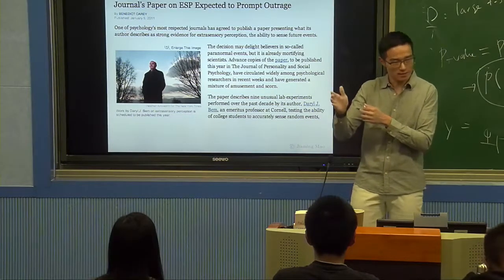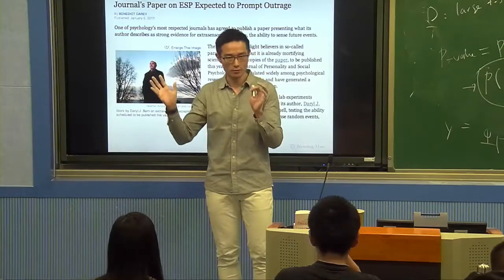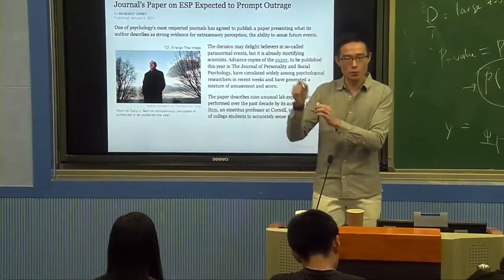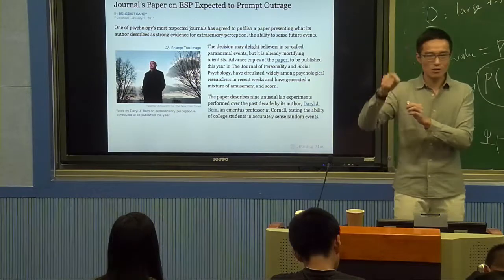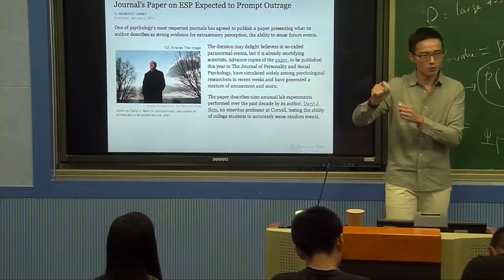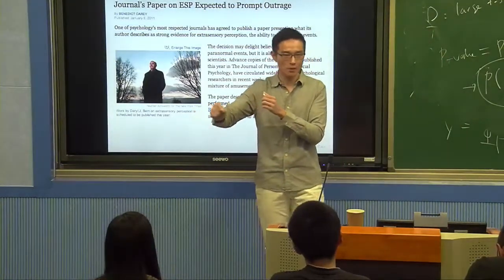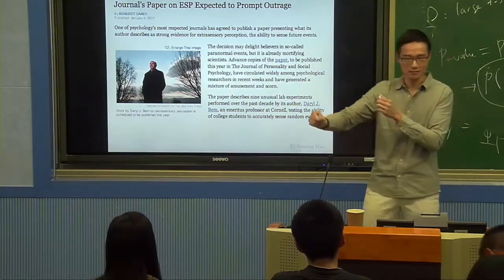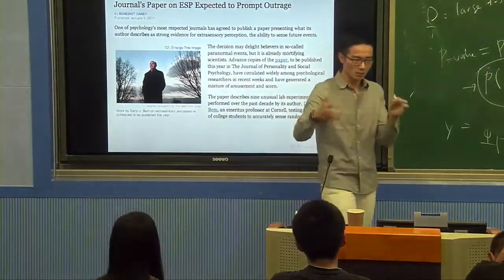So our prior knowledge strongly suggests that H0 is true. H0 means we cannot sense the future. So in order for you to prove this is wrong, to accept H1, your evidence should be extremely strong, in other words, strong enough to refute thousands of years of prior knowledge. Not some p-value below 5% only. It should be a p-value below like 10 to the minus 10 percent, not 5%, based on a small experiment.